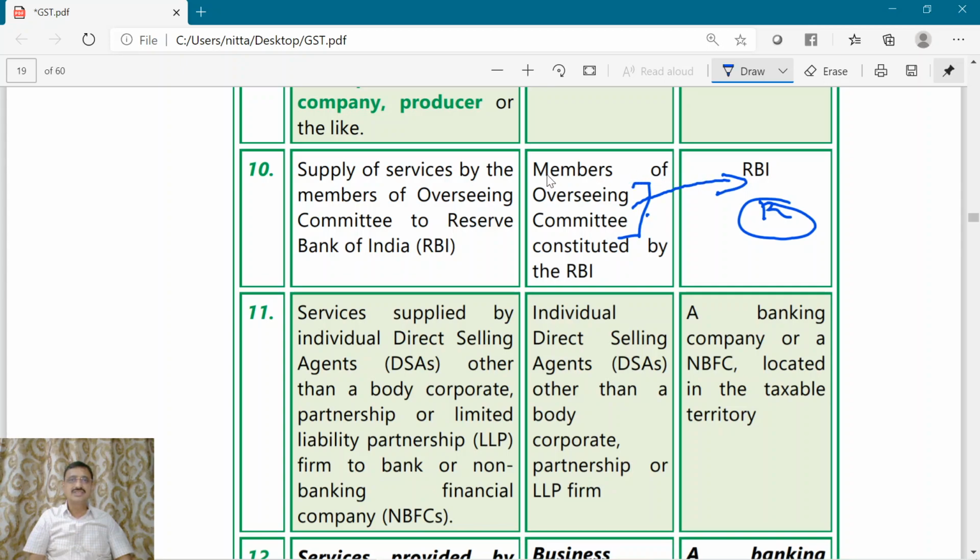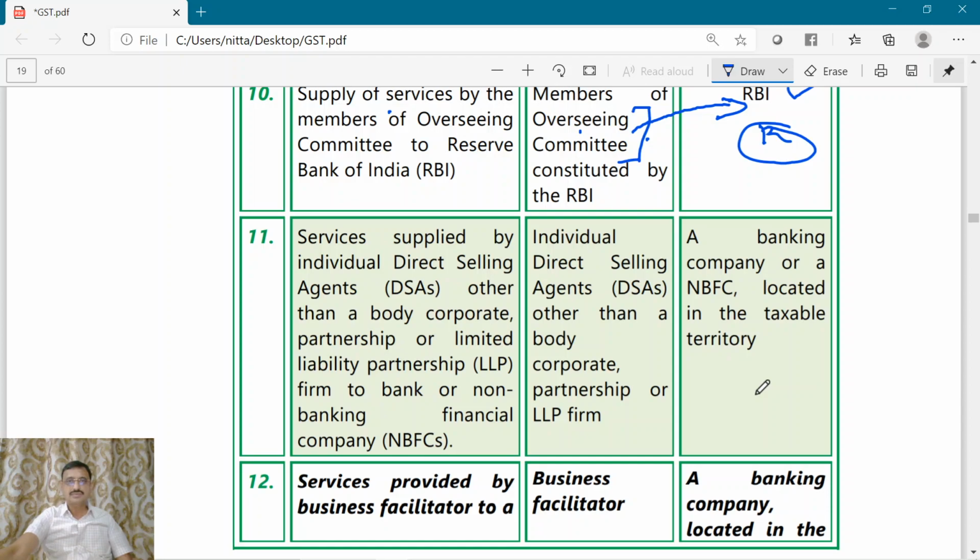So the services provided by the members of the overseeing committee to Reserve Bank of India are covered by reverse charge mechanism, and RBI will pay the GST in respect of the amount paid for the services rendered by the members of the overseeing committee.